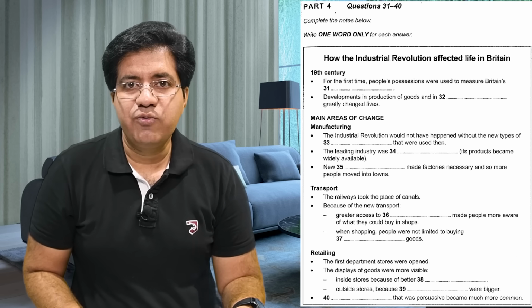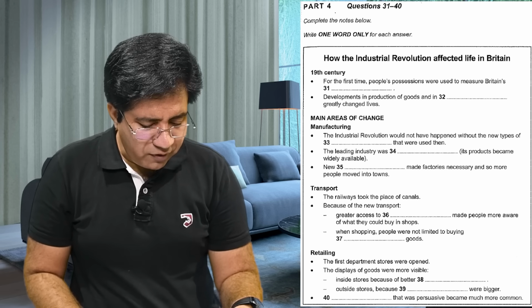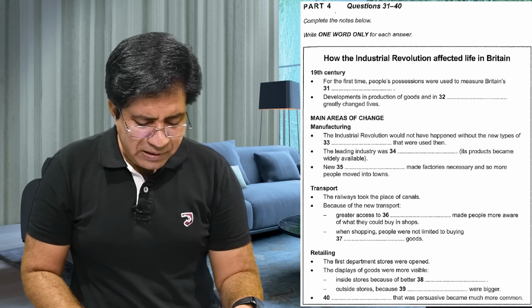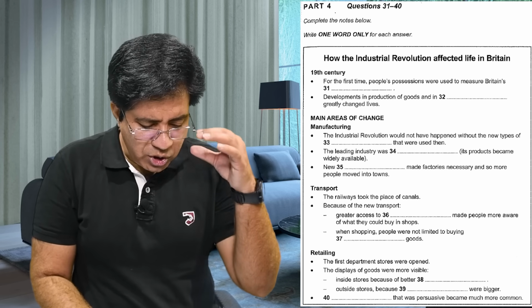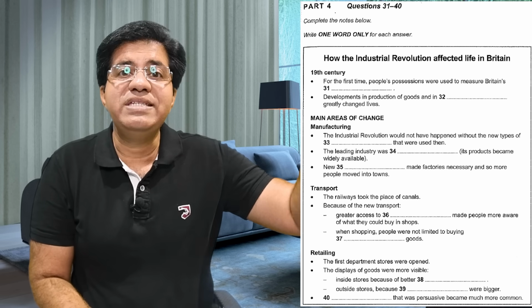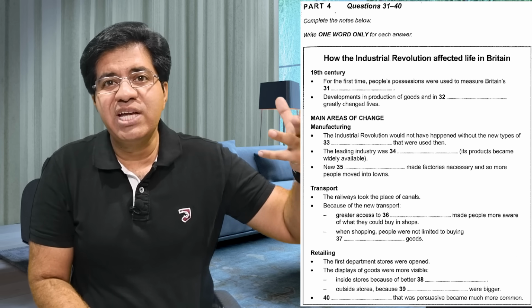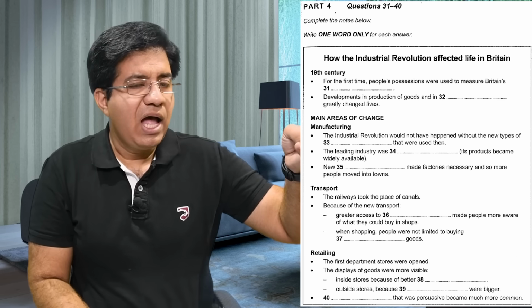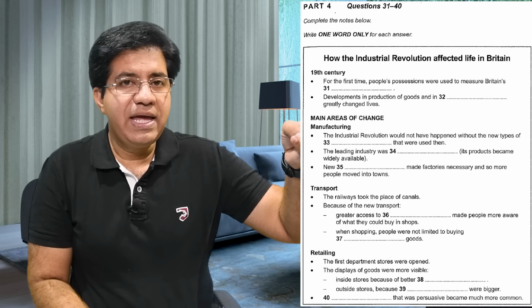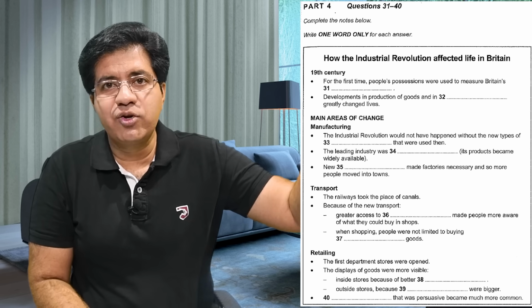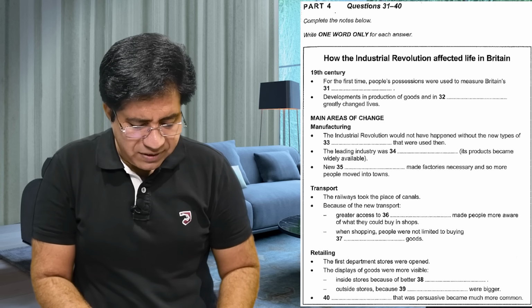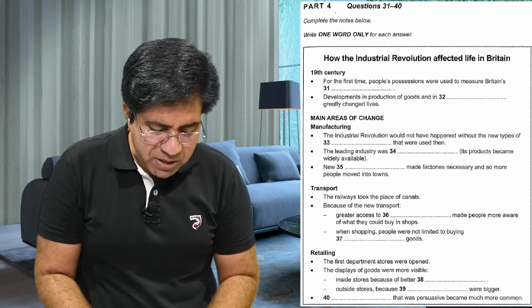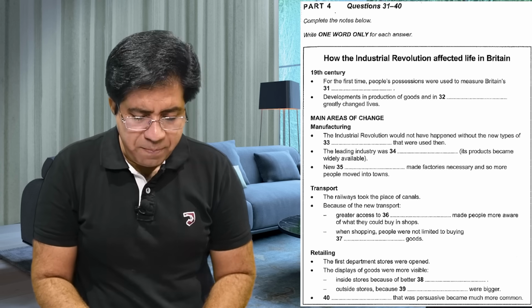19th century, question number 31 I'm going to read. For the first time, people's possessions were used to measure Britain's dash. People's possessions, what are the possessions? House, then what is inside the house, electronics and all that. So for the first time, they used people's possessions to measure.